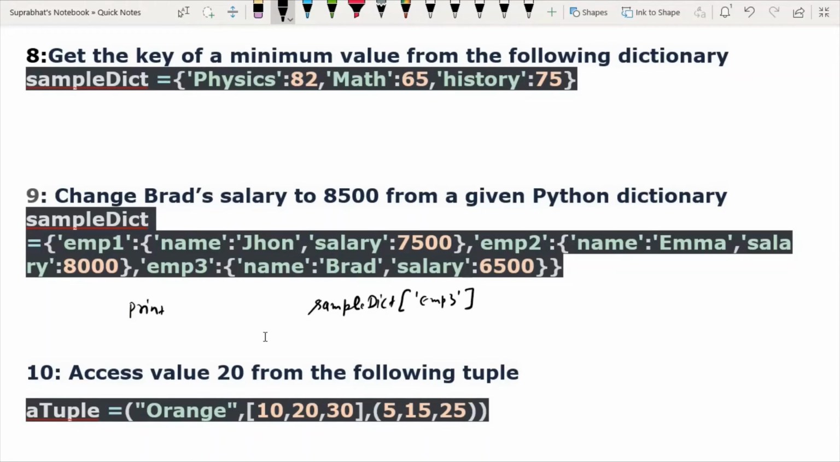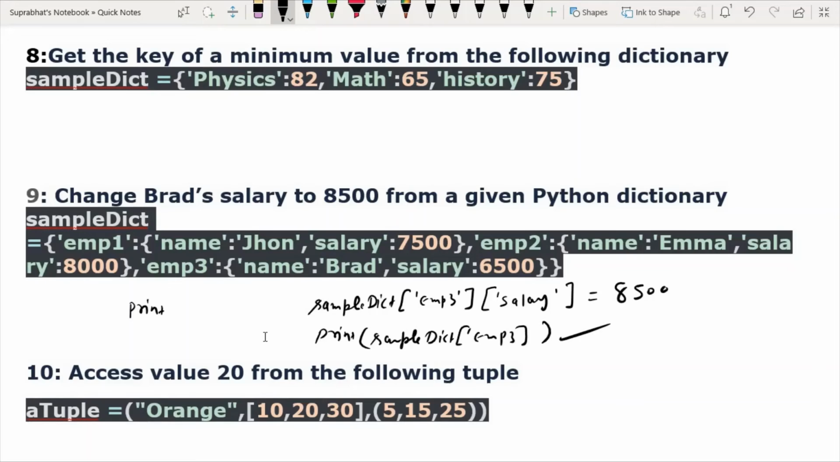EMP3. And in EMP3, which value do I need? We have to change the salary. So I will give the value, that is 8500, and after that when I print this sample dict of EMP3, then it will give the output in changed format.